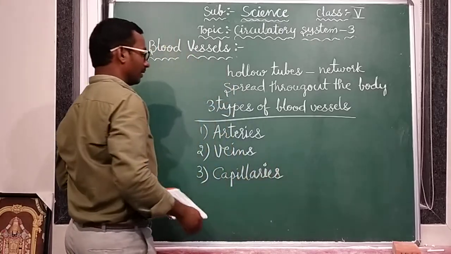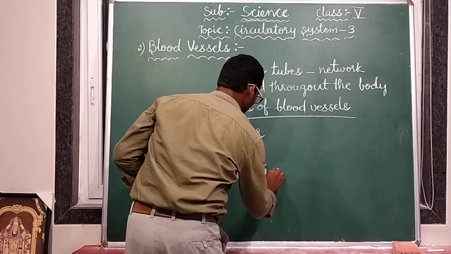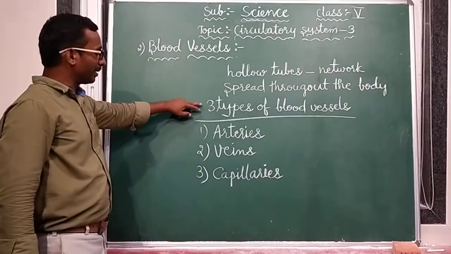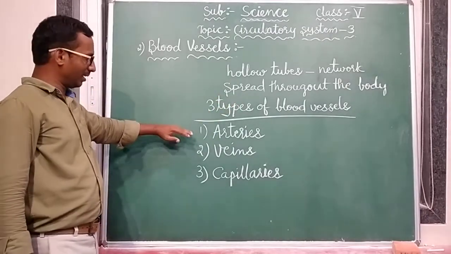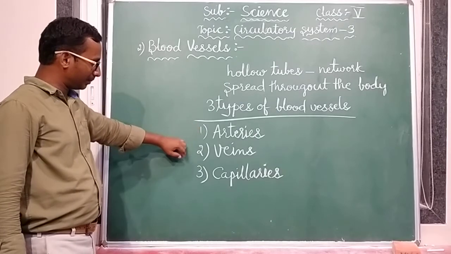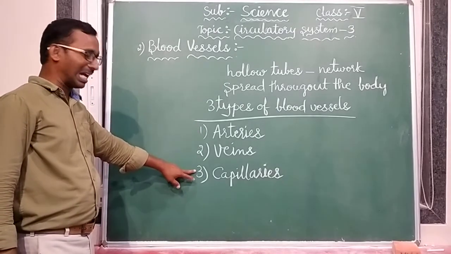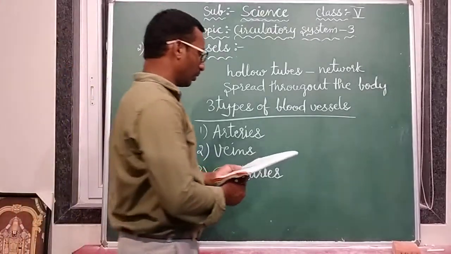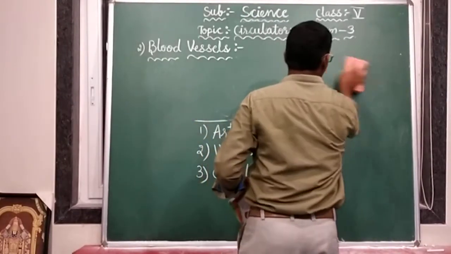These are the three major types of blood vessels. One is arteries, second one is veins, third one is capillaries. Is it clear? Yes.